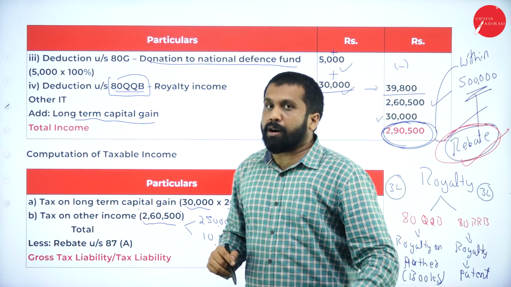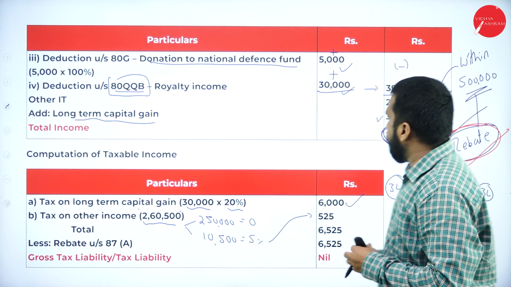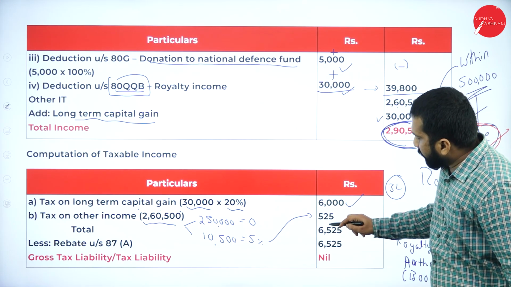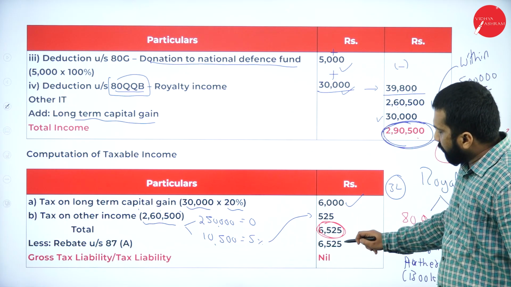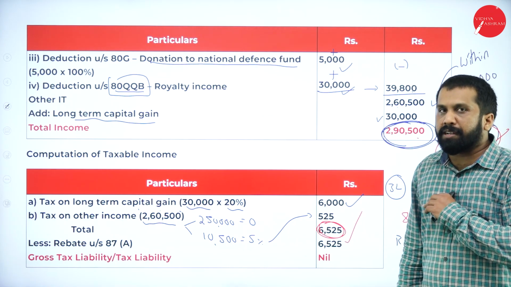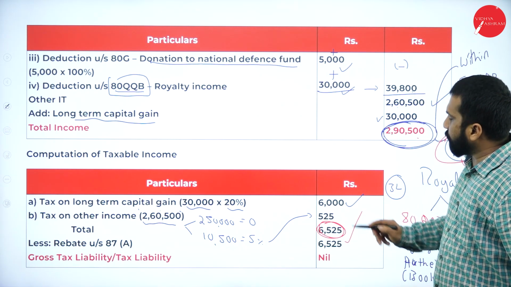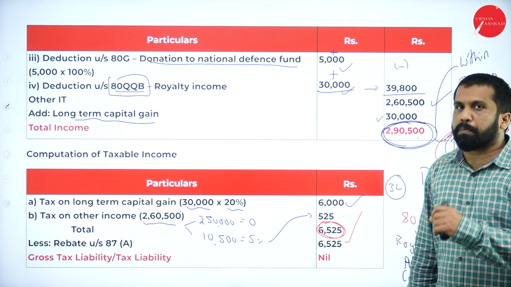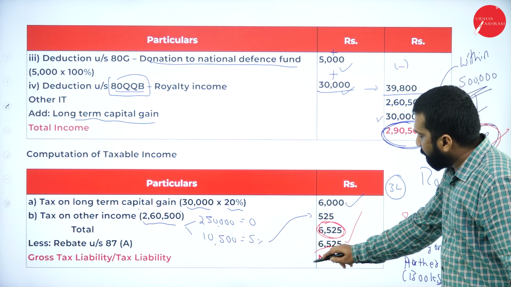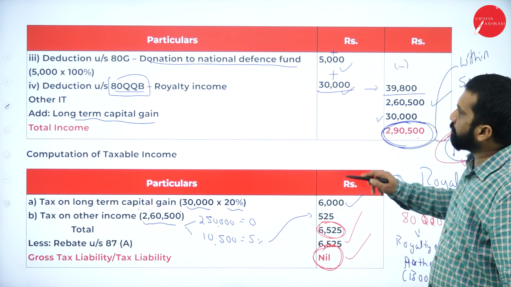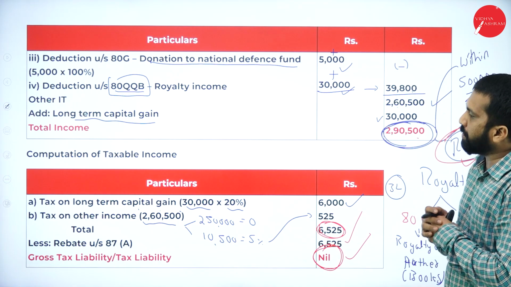So, you have rebate if your income is up to 5 lakh. Up to 12,500 you can claim rebate. Your income is below 5 lakh. So, your tax is only 6,525. Don't calculate education cess because you are exempted. Up to 12,500 you need not pay tax. If your income is below 5 lakh, up to 12,500 you need not pay any tax. Now, 6,525 minus 6,525, your taxable income is nil. Hope you are clear. Good. So, this is all about your computation of taxable income.